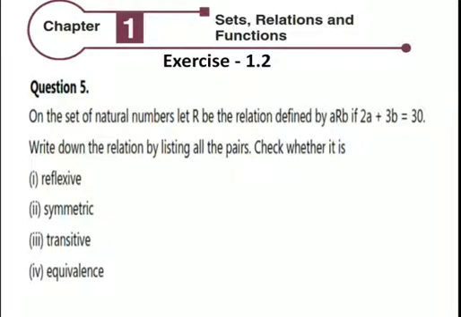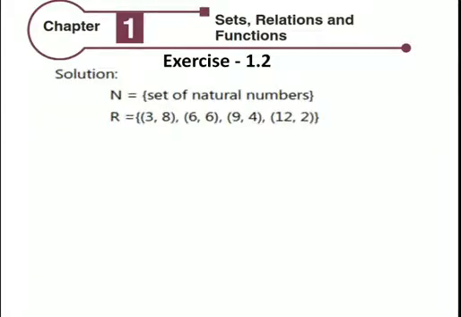Question number 5. On the set of natural numbers, let R be the relation defined by A R B if 2A plus 3B equals 30. Write down the relation by listing all the pairs. Check whether it is reflexive, symmetric, transitive, equivalent. Solution: N is the set of natural numbers, R.